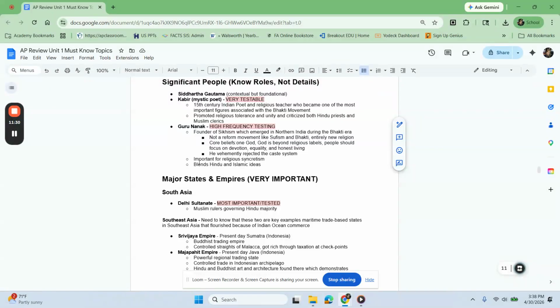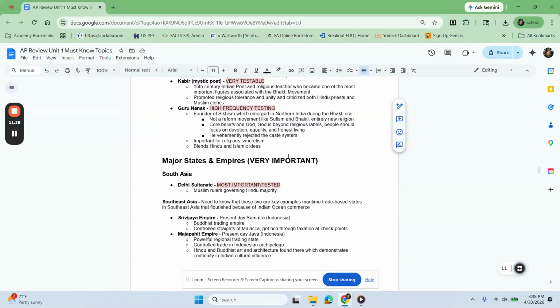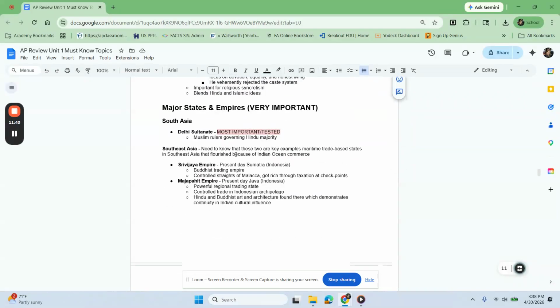Again, this topic is really very important for religious syncretism, and overall, it did blend different characteristics of both Hinduism and Islam. Major states and empires for South and Southeast Asia at the time. For South Asia alone, Delhi Sultanate. This is the most important tested topic. If you're going to see a question about some type of state or governance for South Asia in period one, you need to make sure that you mention Delhi Sultanate.